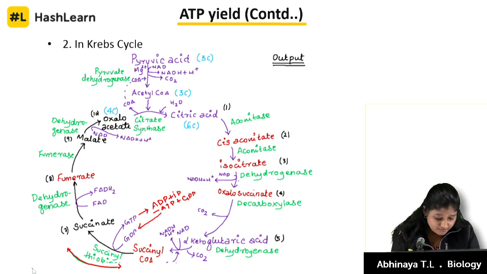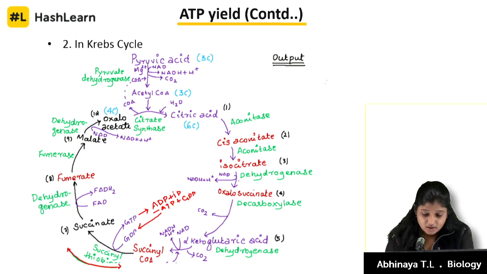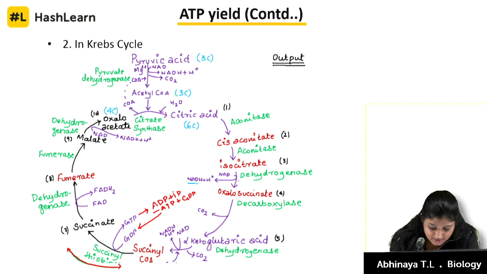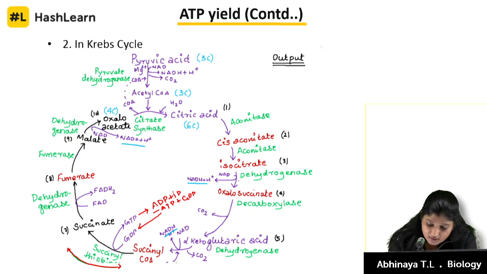So let us put down what is the output of a Krebs cycle. We always talked in terms of one molecule of pyruvic acid getting completely oxidized through Krebs cycle. So here we will talk in terms of 2 molecules of pyruvic acid getting inside Krebs cycle. See, there is 1, 2, 3, 3 molecules of NADH for 1 molecule of pyruvic acid. If it is 2, how much will it be? I am putting it right here, 6 molecules of NADH plus H plus.